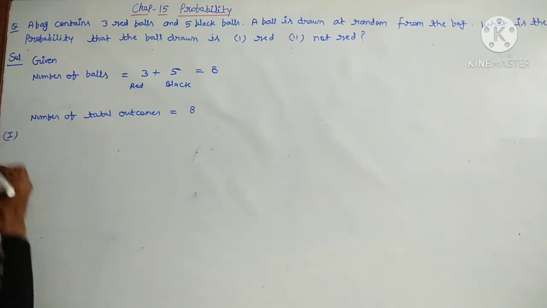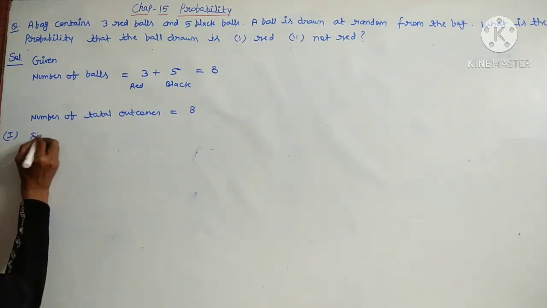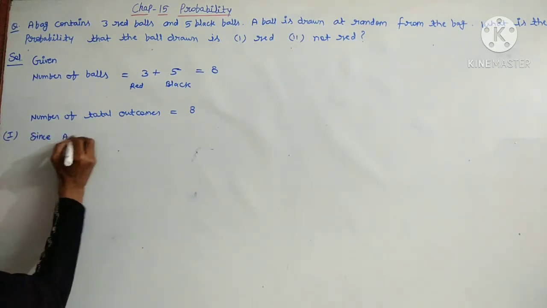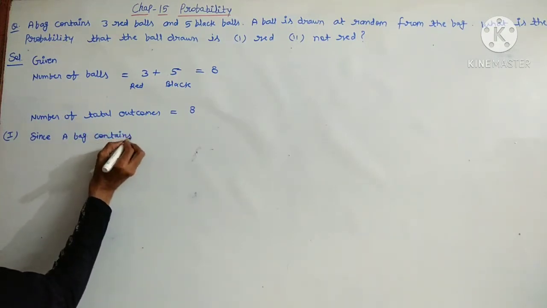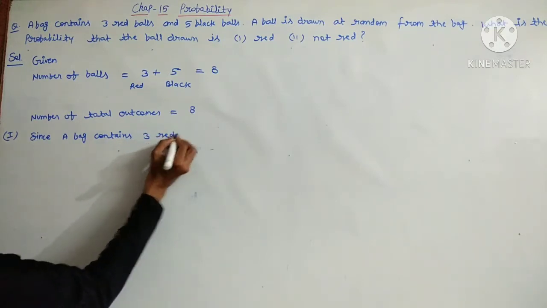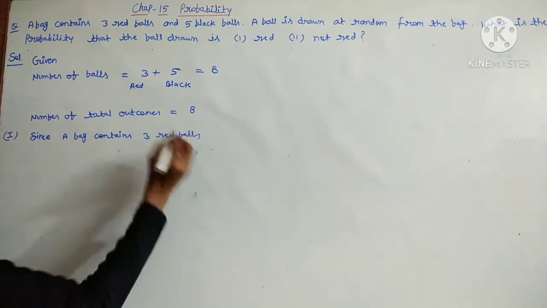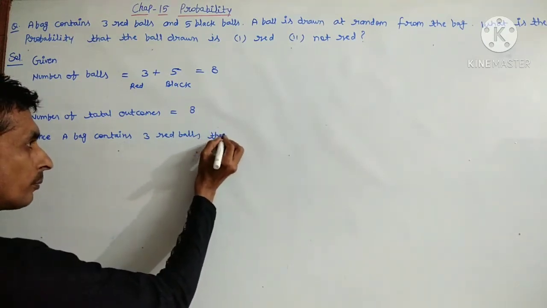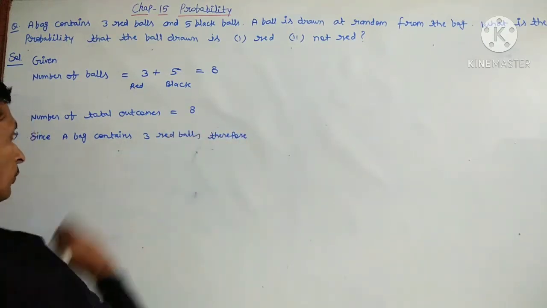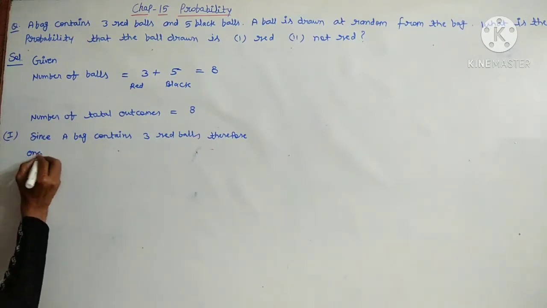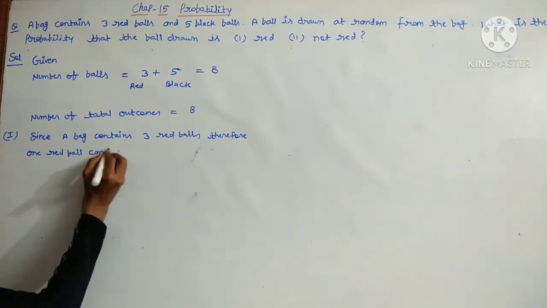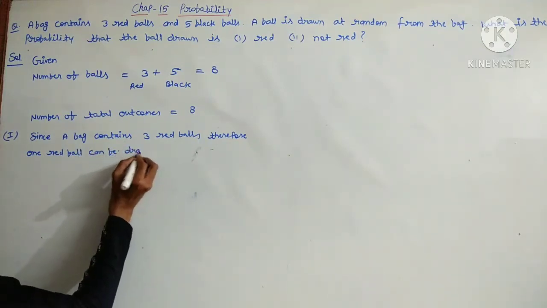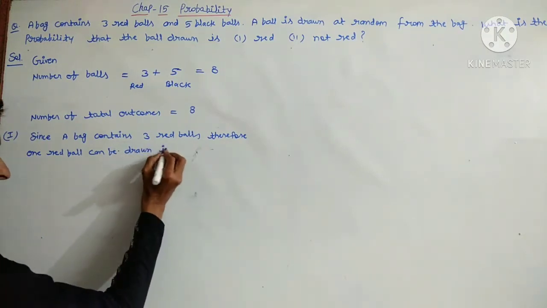First, we have to find the first one, red. Since a bag contains 3 red balls, therefore one red ball can be drawn in 3 ways.